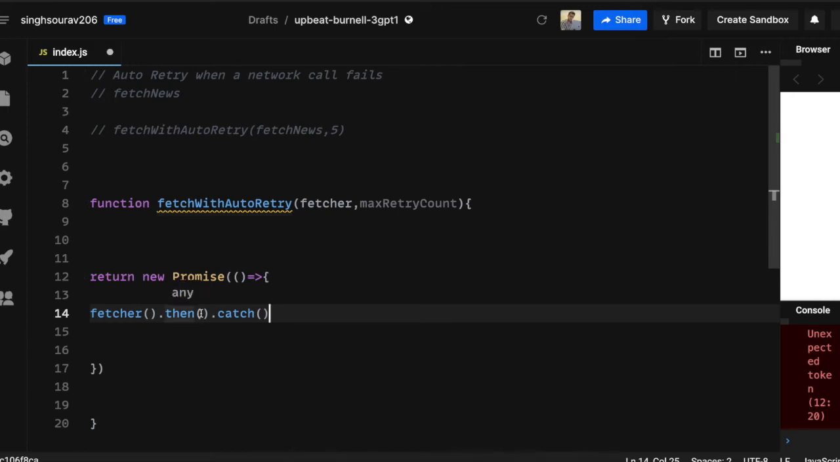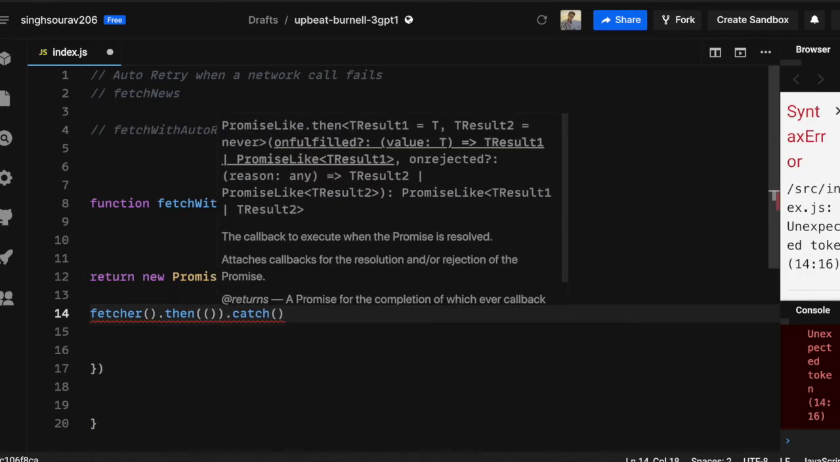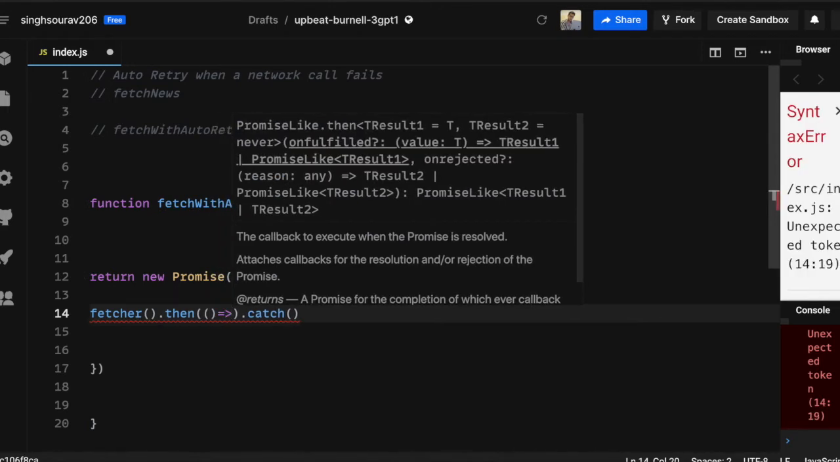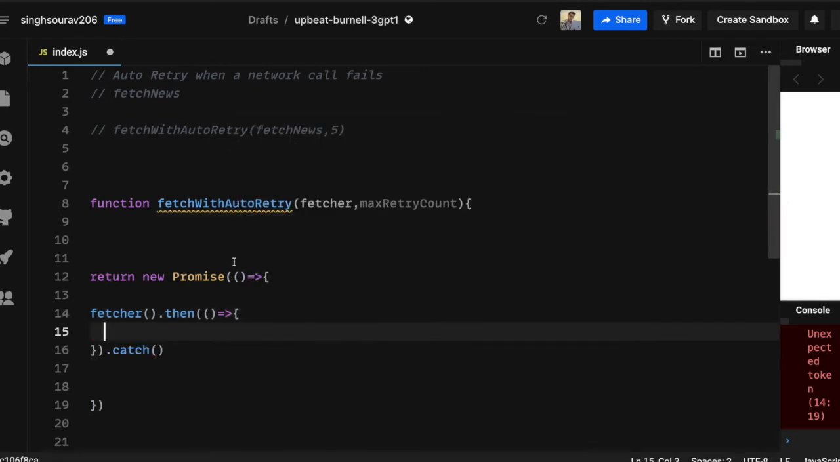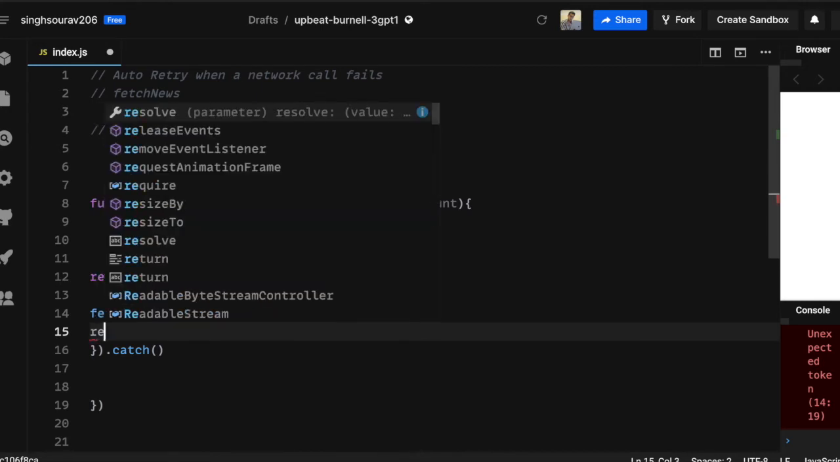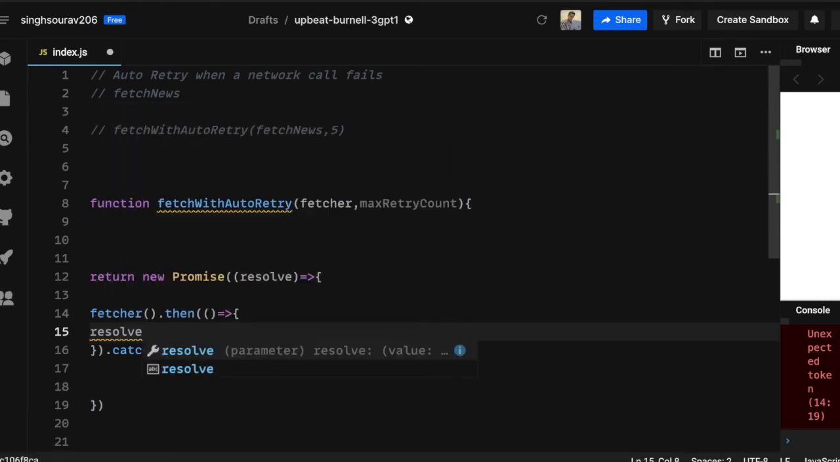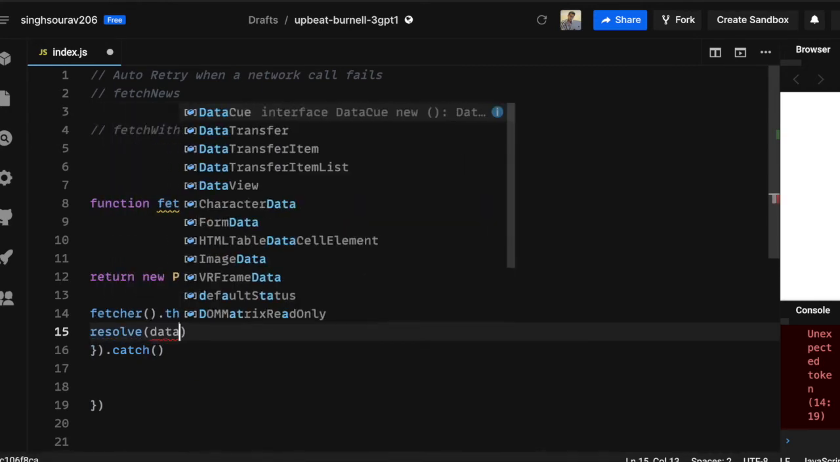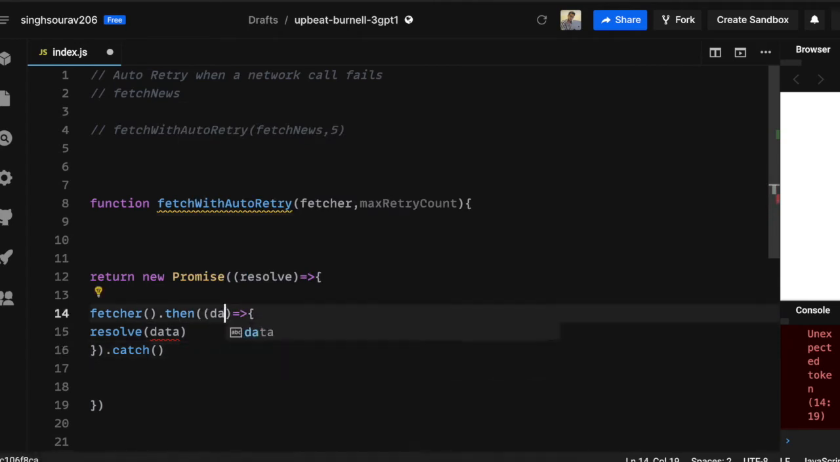Now we go inside the success callback. If my fetcher call succeeds, I need to resolve my parent promise. I will resolve it, and with what data? Whatever news I have got. So whenever this fetcher resolves, I'll pass whatever data that I got. So now this is okay.